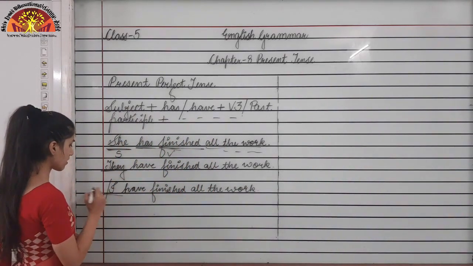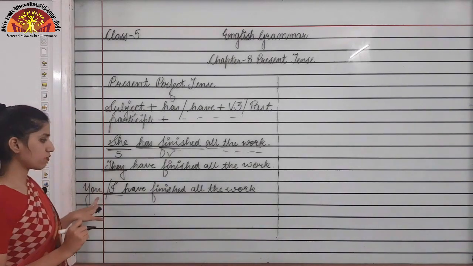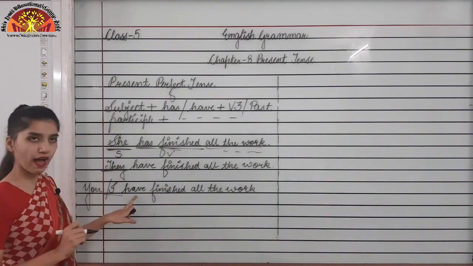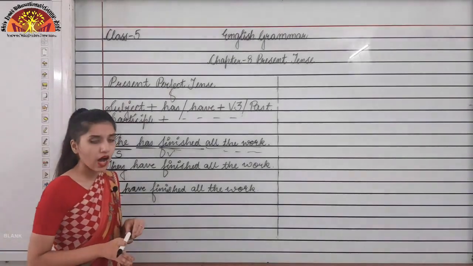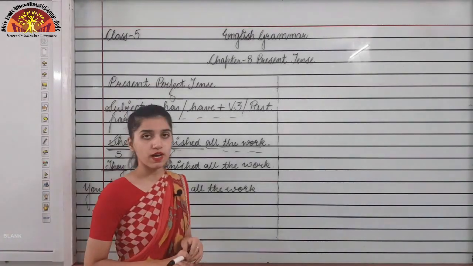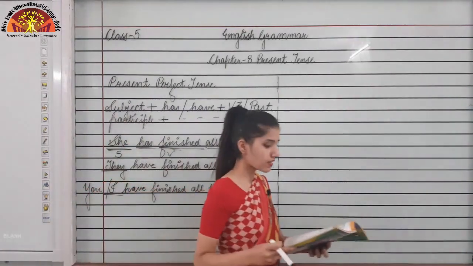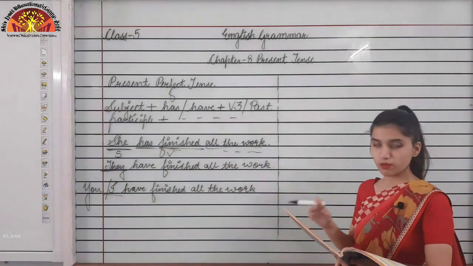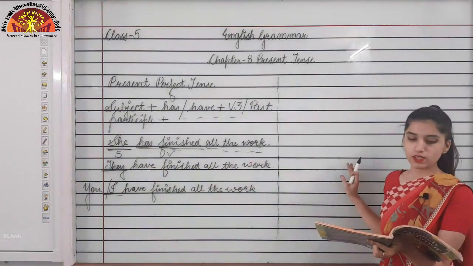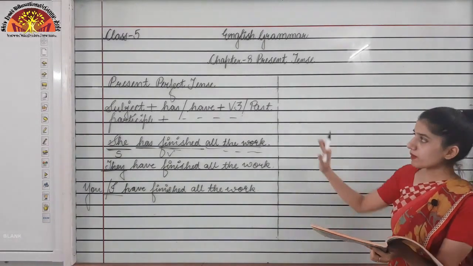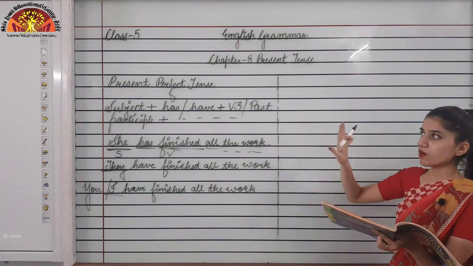If I change this subject to you, in place of I there is you, then also what will come? Have will come. With you also, have will come. Now, how to form these past participle forms of the verb? There are some points which are written on page number 52 and 53 in your book. So I am discussing them here also. Remember these things, how you need to use the subject with the verb.